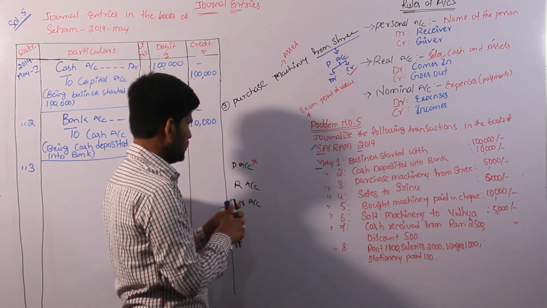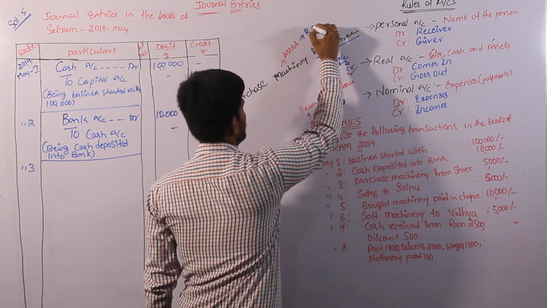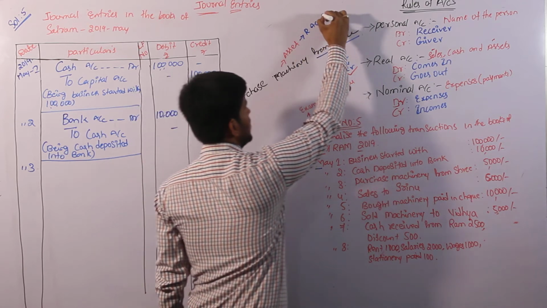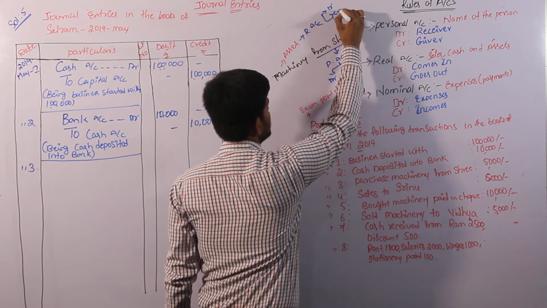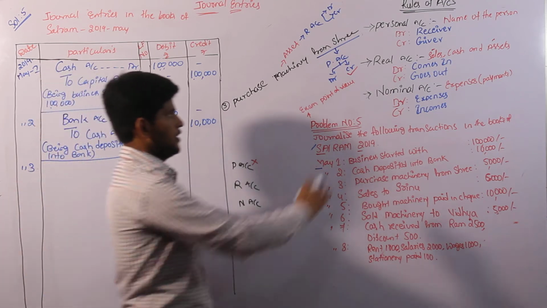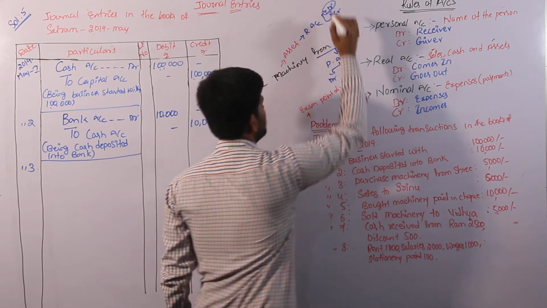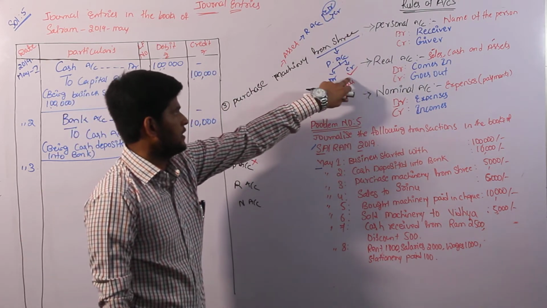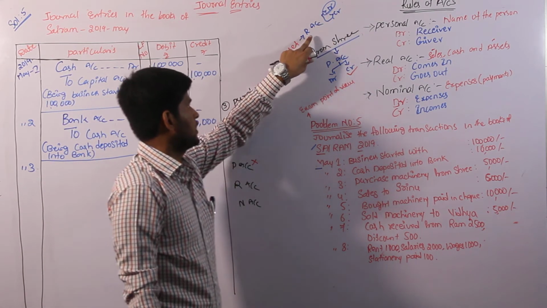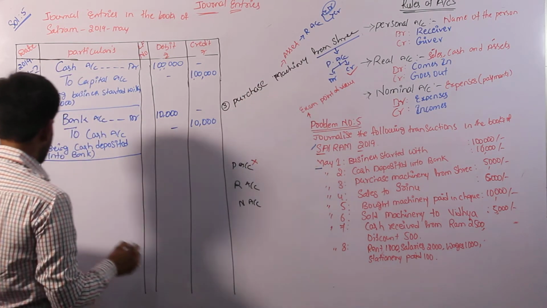Again we have to know whether the machinery comes in or goes out according to the real account. Machinery is identified as asset, and asset goes to the real account. Purchase machinery means machinery comes in. According to the real account, what comes in is on the debit side. So we identified debit according to the real account, and credit according to the personal account. Two values are identified. Now we can convert the entry.